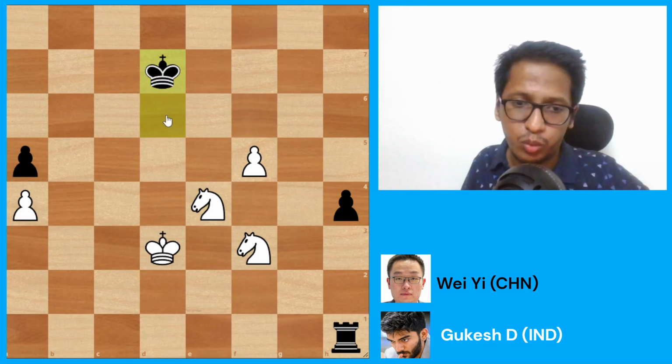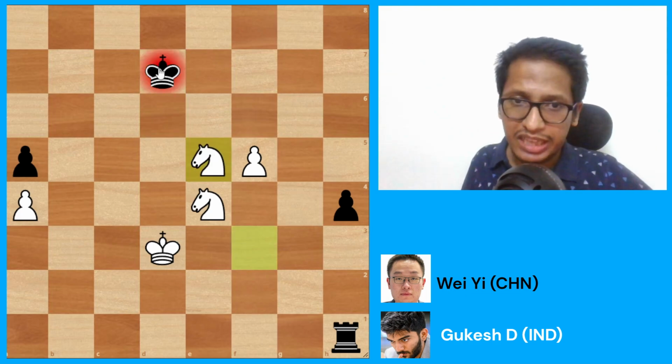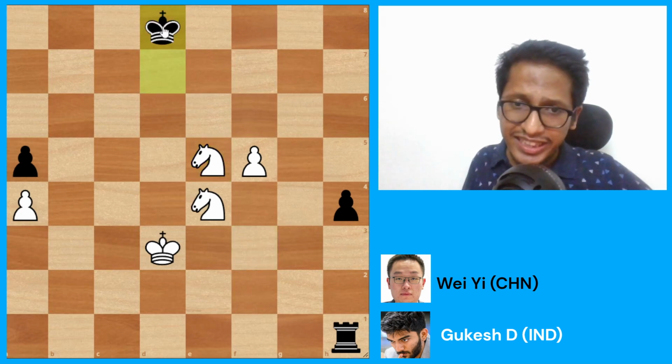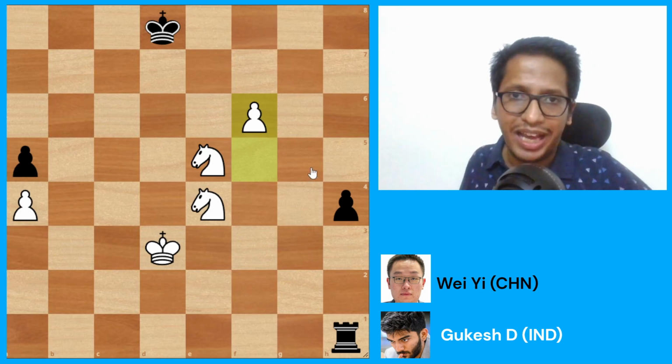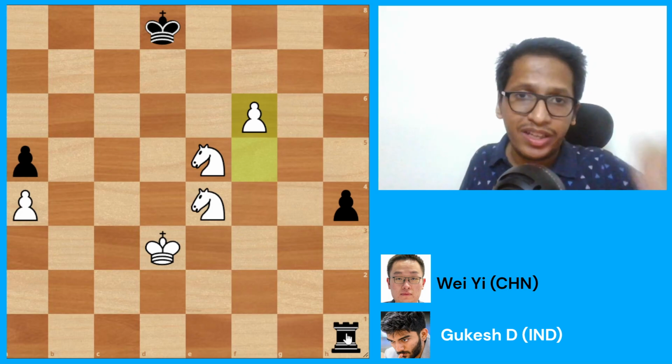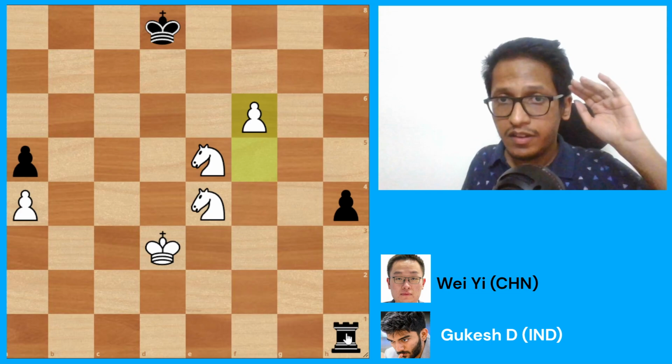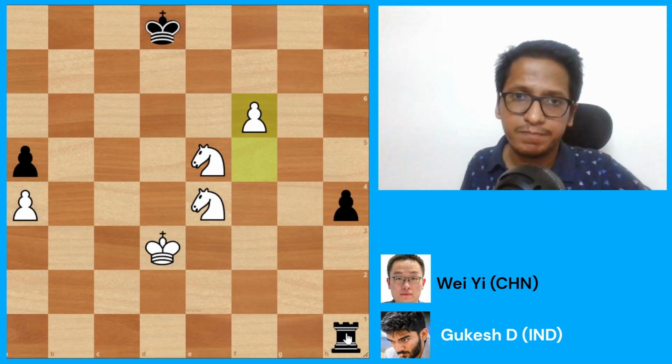So we have to give it to Wei. Credit to him for finding the best defense. Knight e5 check, attacking this king. King d8, f6. And now it's very hard to find the right move for black. Black had to find the only defense in the position, which he doesn't.